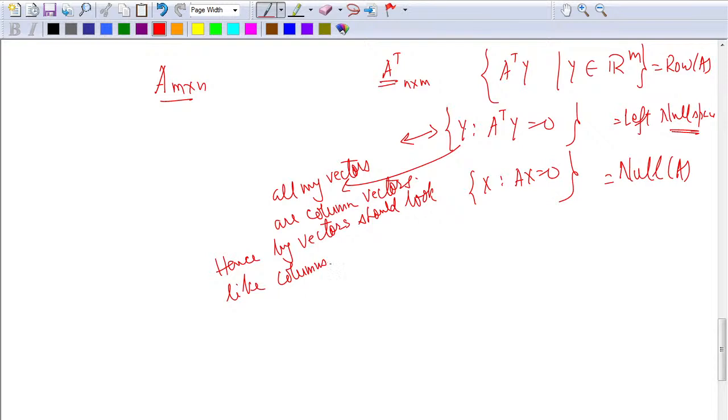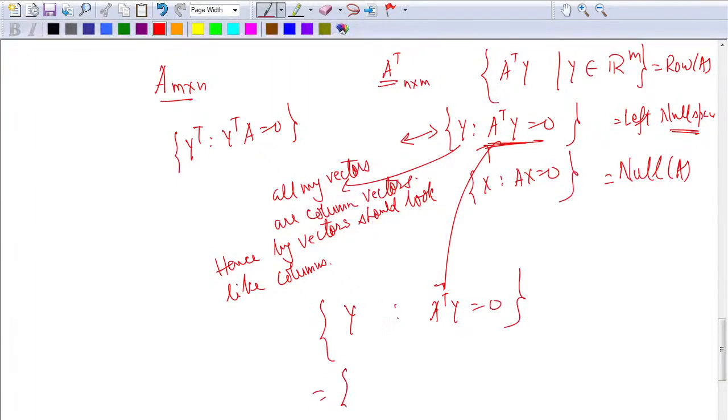But I can also think of this in terms of Y transpose such that Y transpose A is 0. If I look at this part and take the transpose, I look at A transpose Y is 0. Y such that this happens is the same as looking at Y transpose such that (A transpose Y) whole transpose is the same as 0 transpose. I'm taking the transpose everywhere.